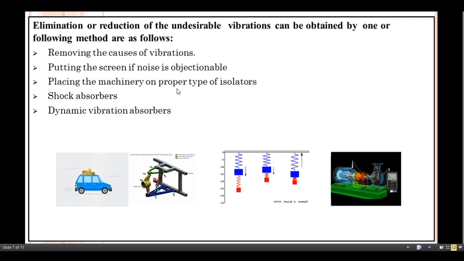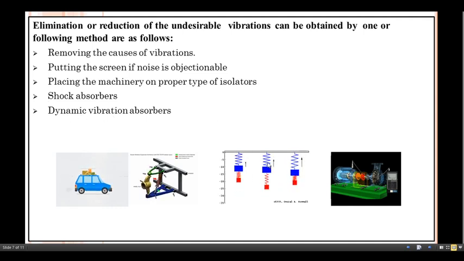Next, placing the machinery on the proper type of isolators. If you look at this, a complete foundation is given for this machine. Whatever vibrations come because of the rotating parts in the machine, when we give a proper foundation along with the isolators, then we can remove the vibrations. What about the next one, the dynamic vibration absorber?